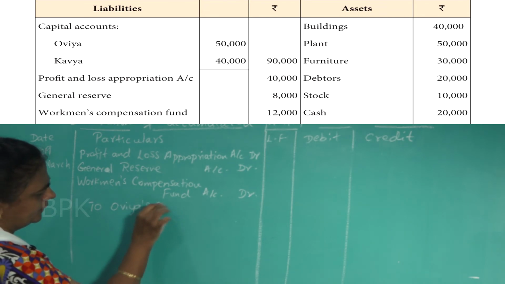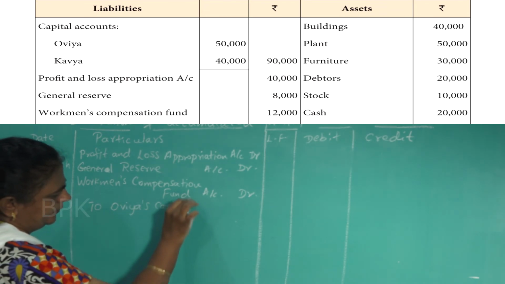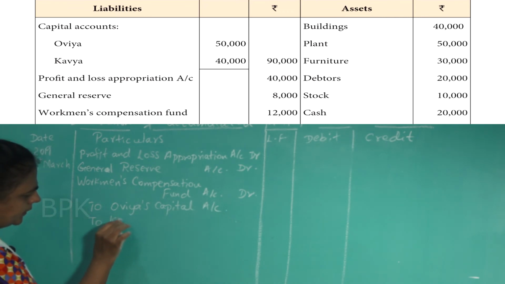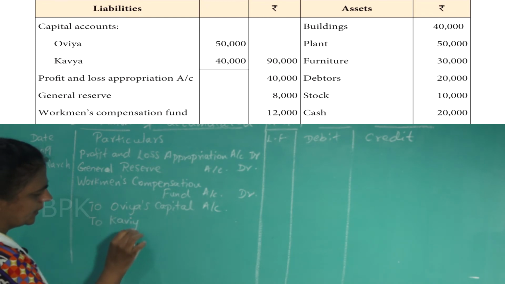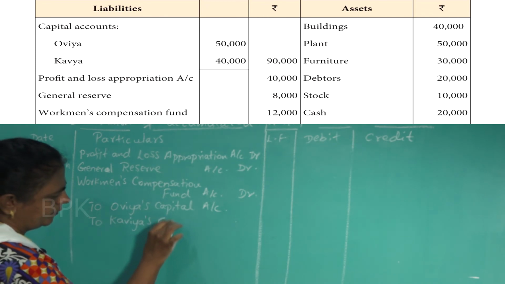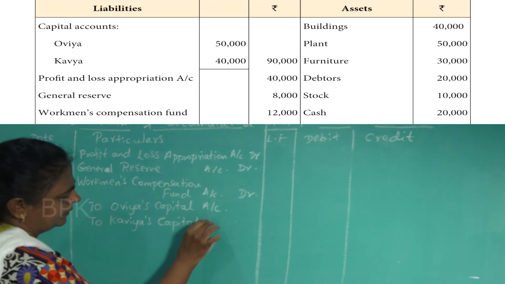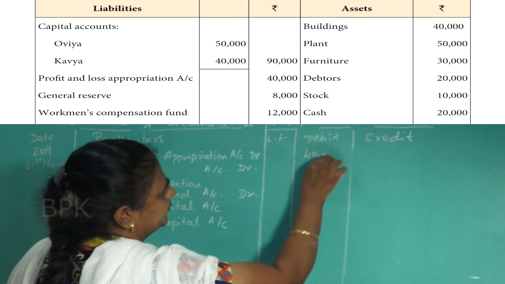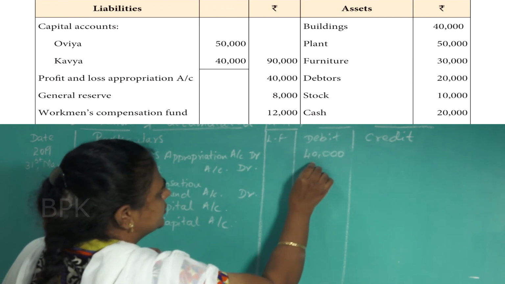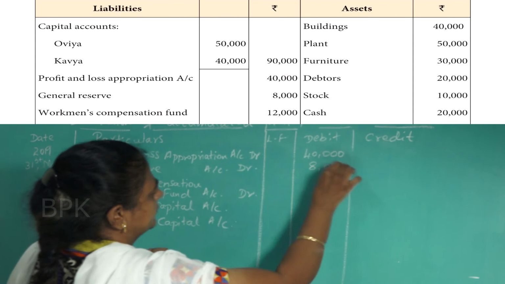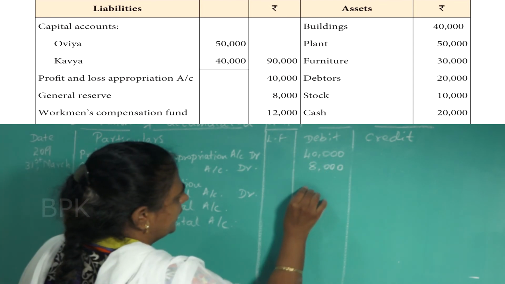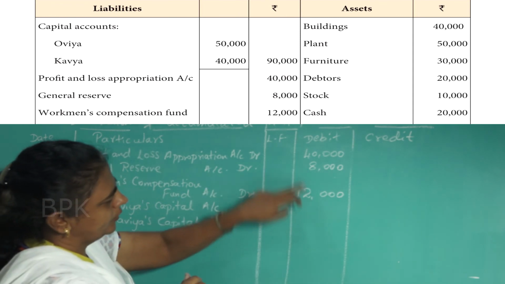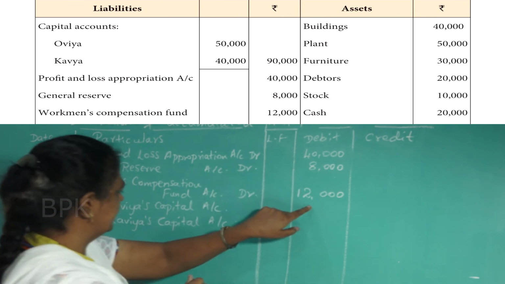Ovia's capital account, to Kavya's capital account. 40,000, 8,000 and 12,000. So total 48 and 12. If you add all this, you are getting 60,000.